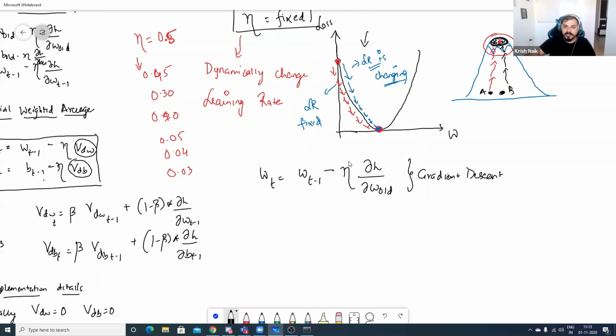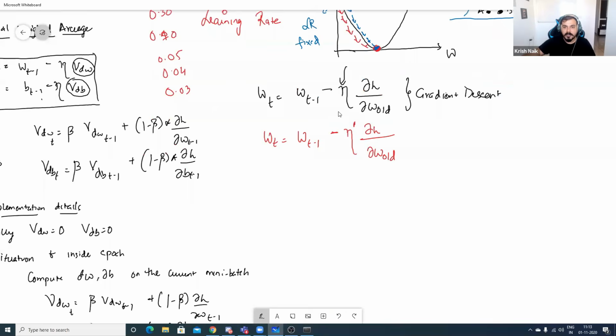Now, instead of using this learning rate, this formula will change a little bit more. In case of AdaGrad, I will write W_t equal to W_{t-1} minus eta dash times derivative of loss with respect to derivative of W old. What is this eta dash? I have to write this as eta dash of t.